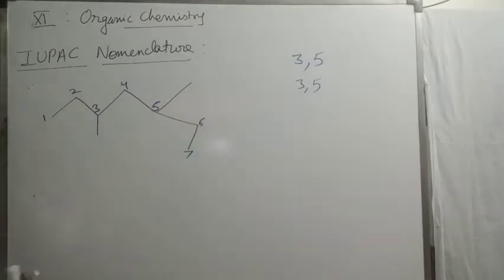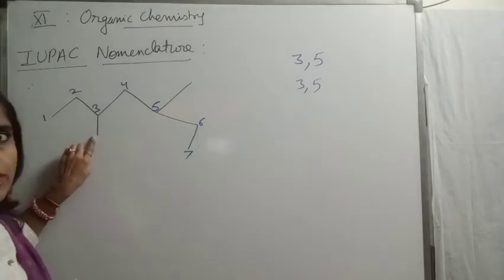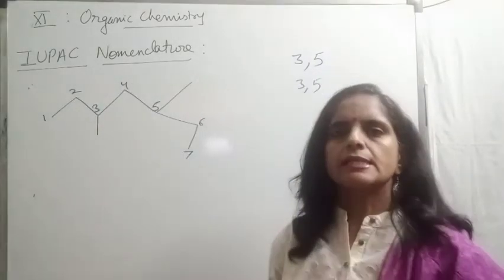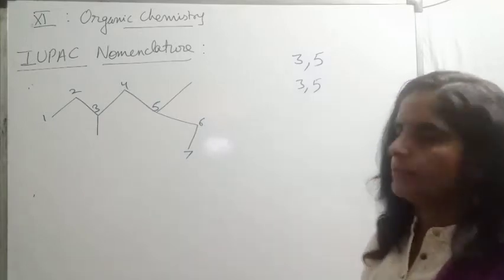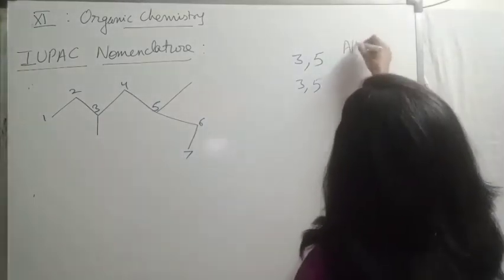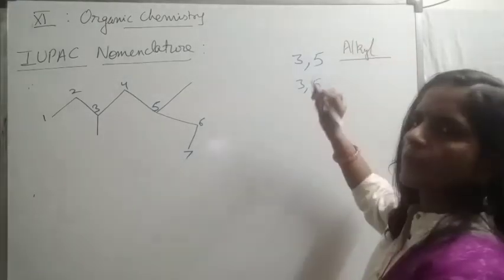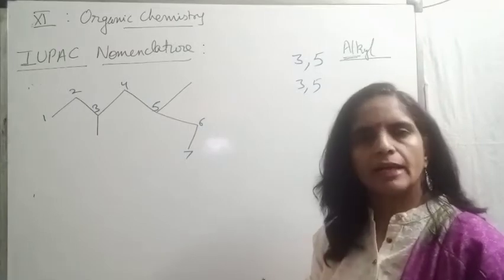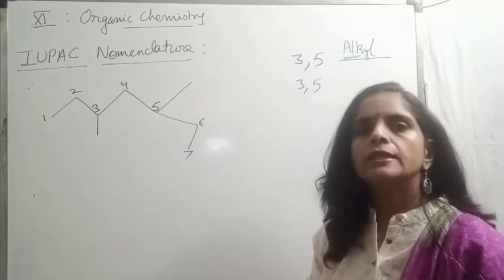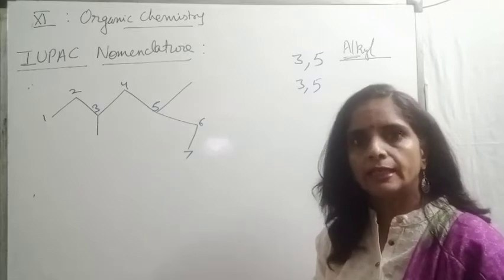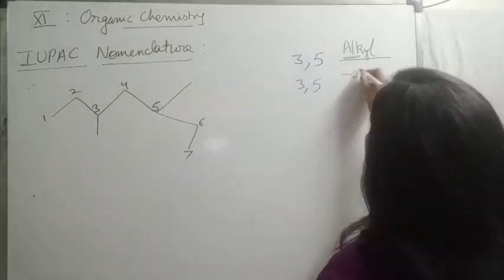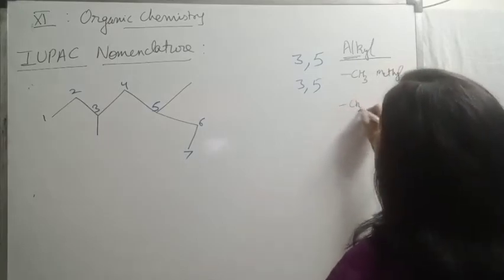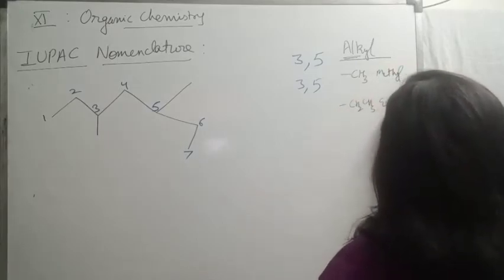Now in this 7 carbon chain, third carbon has a 1 carbon substituent, fifth also has a 1 carbon substituent. Substituents are named as alkyl. Right children, how do we name substituents? Alkyl. Alk means the number of carbon atoms, how many carbon atoms in the chain. Like if 1 carbon in substituent, methyl. 2 carbon in substituent, ethyl. Right children, 1 carbon substituent is methyl. 2 carbon substituent is ethyl.